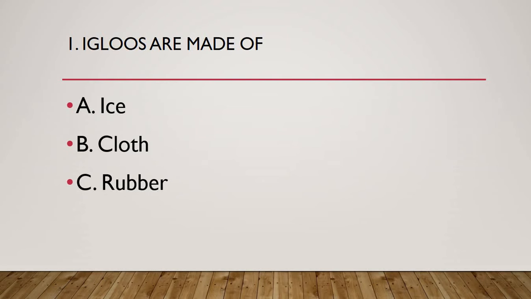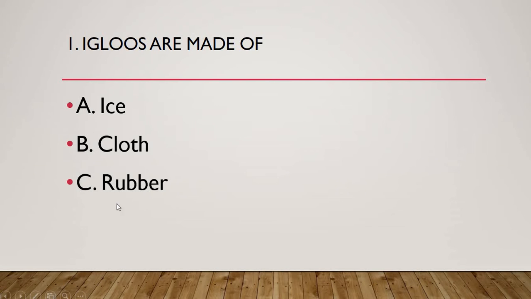So you need to complete the sentence by choosing one of these 3 options. The first option is ice. Ice, you all know what is ice, correct? Snow or ice, you can say. Ice is hard, it is a kind of solid form of water. If you keep water at 0 degrees Celsius, it becomes ice.